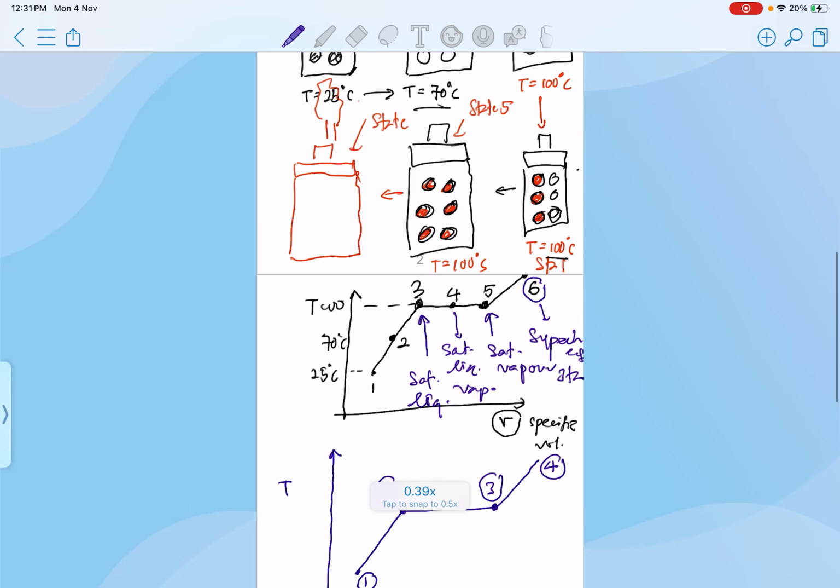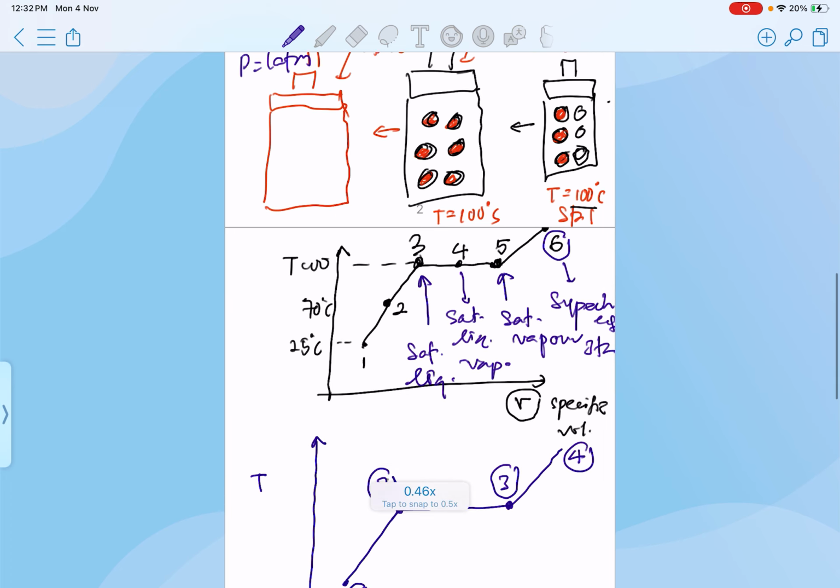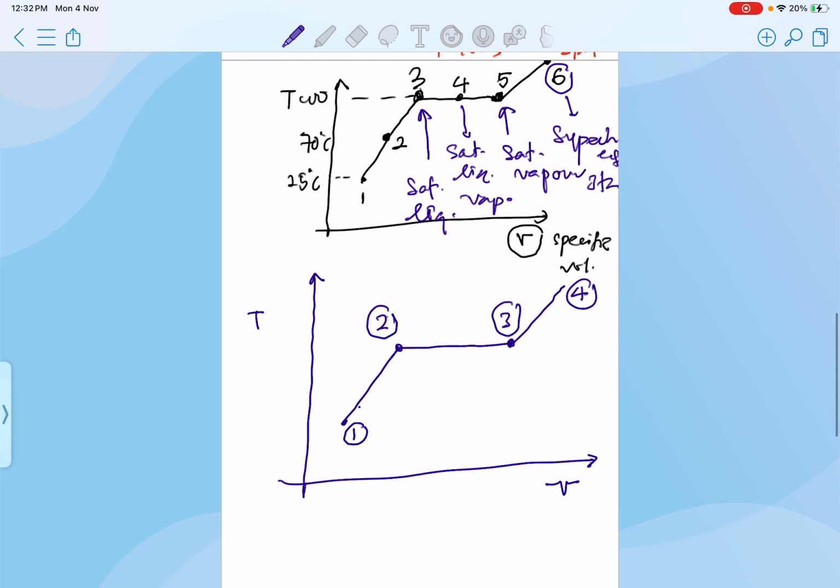Do note that I'm not adding weight onto the piston, meaning that the pressure is at atmospheric pressure. So the pressure equals 1 atm for the whole process, P equals 1 atm, meaning that this is a process at constant pressure.